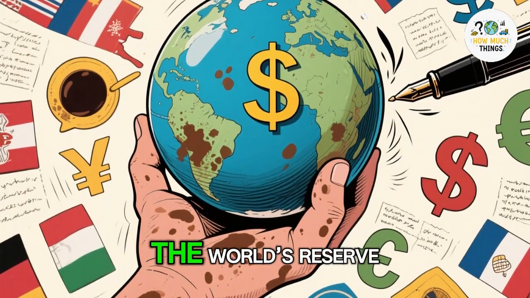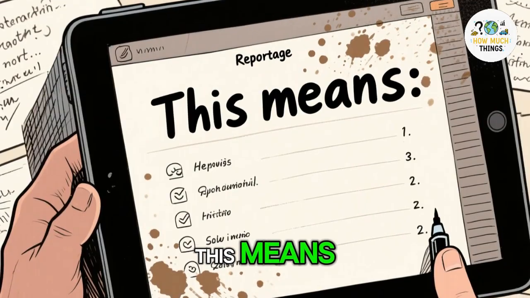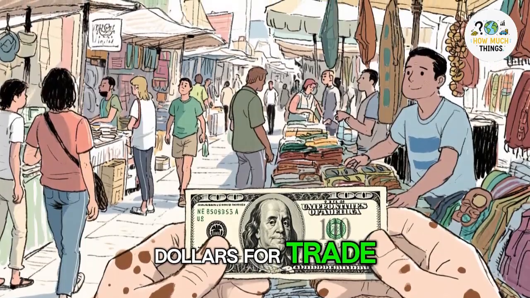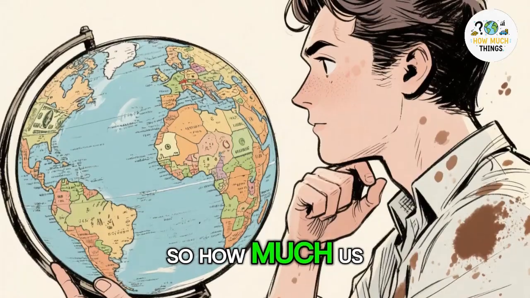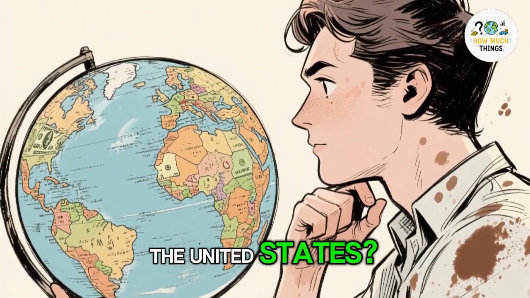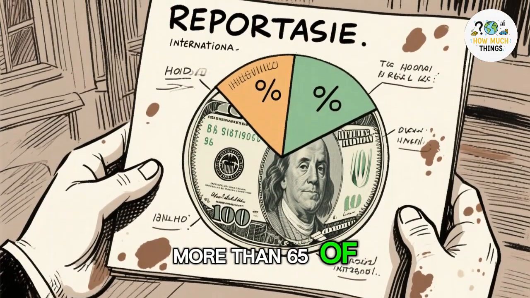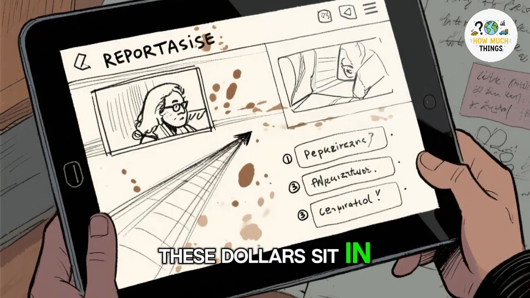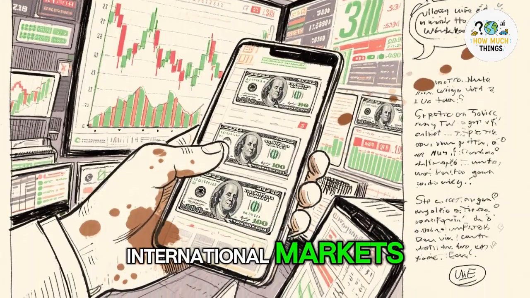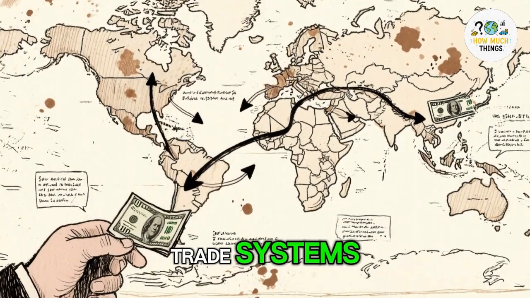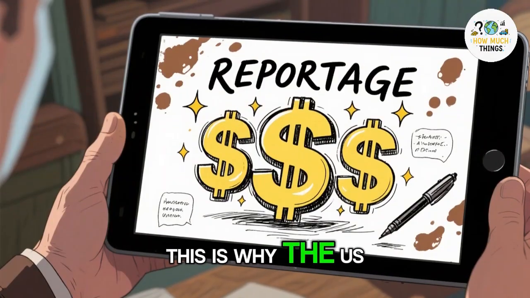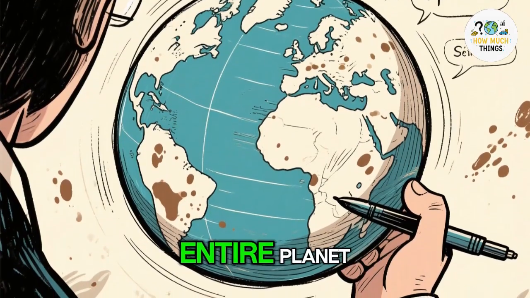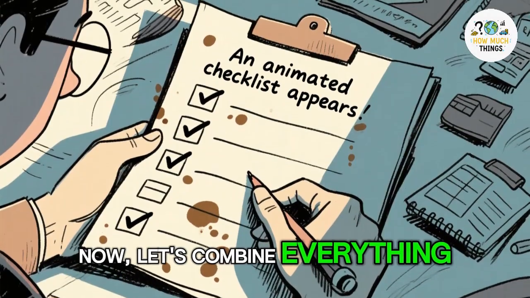The US dollar is the world's reserve currency. This means countries store US dollars as backup money, businesses use US dollars for trade, people use US dollars during crises. So how much US dollar is outside the United States? Surprisingly, more than 65% of all US dollars, physical and digital, exist outside the US. These dollars sit in foreign banks, international markets, central bank reserves, trade systems, cash holdings, offshore accounts. This is why the US dollar is the most powerful currency in the world, and why changes in US policy affect the entire planet.